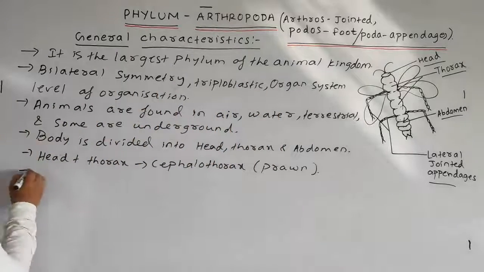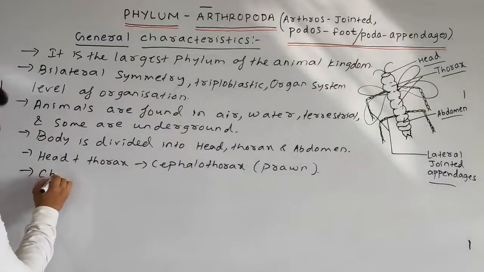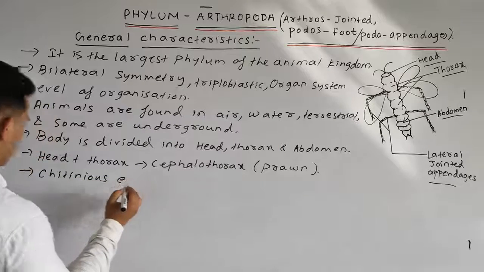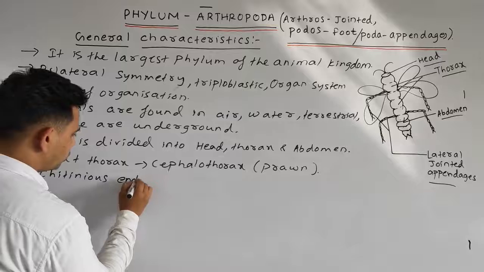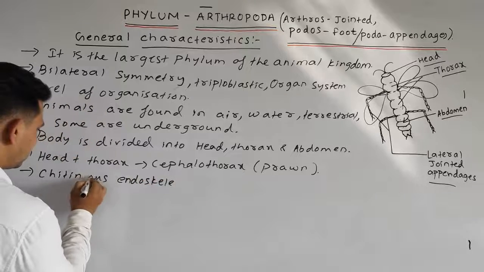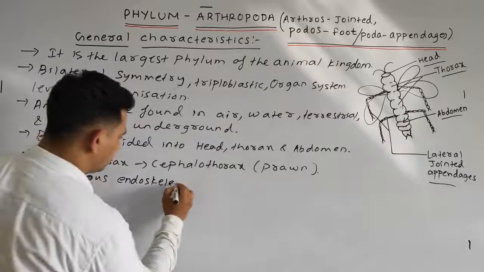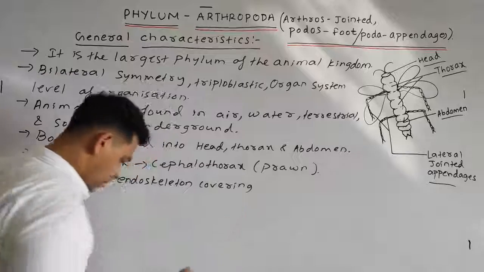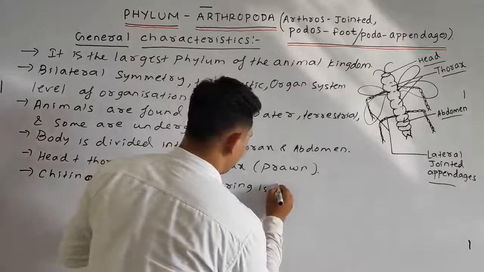So we can write the next point: chitinous endoskeleton covering is found.